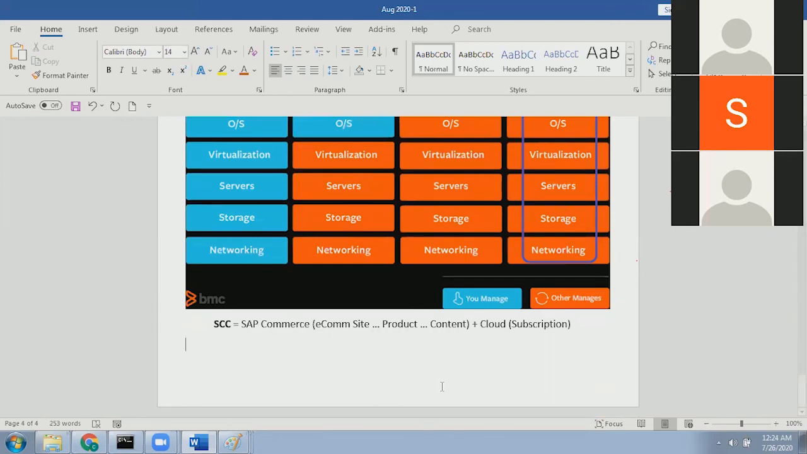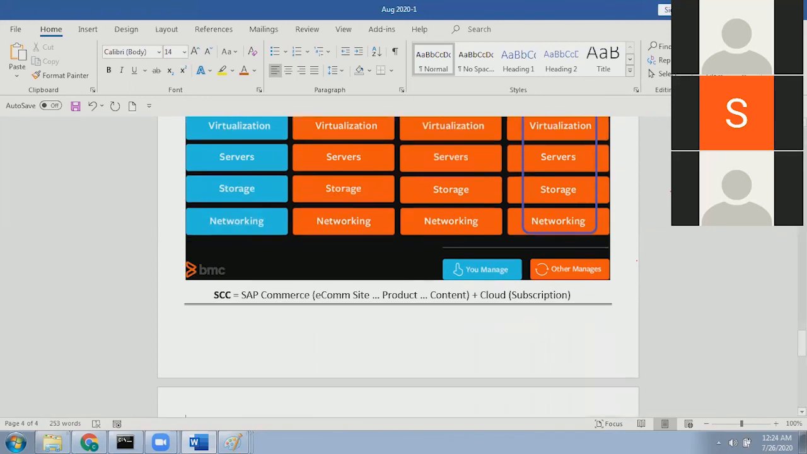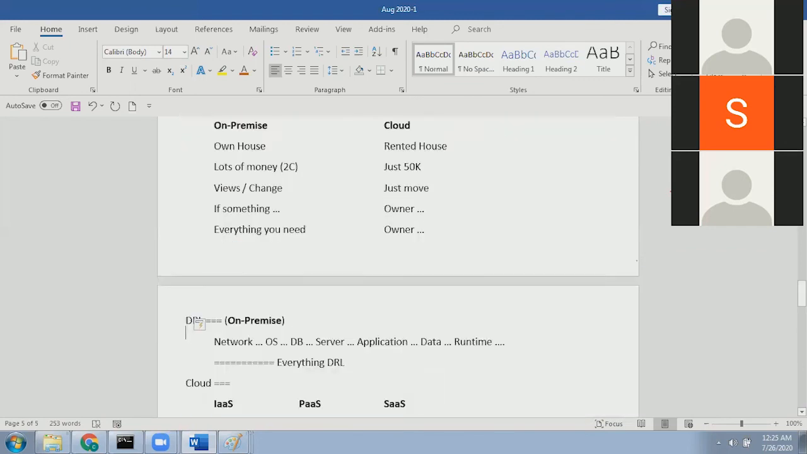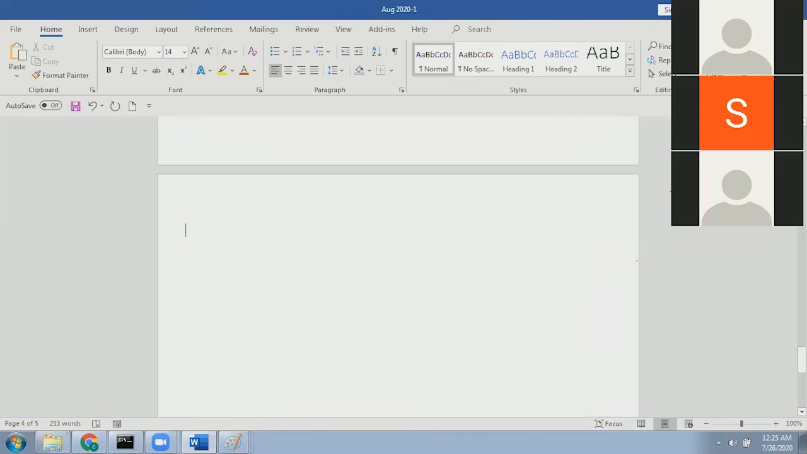That's why we are calling it SAP Commerce Cloud. That's it. That's the overall introduction to SAP Commerce Cloud. That's just an introduction. This is also a regular class. There is nothing like a demo. These are all useful for our regular class also.